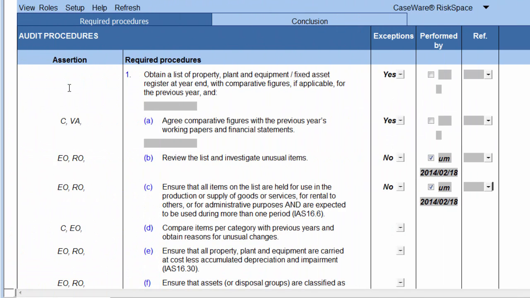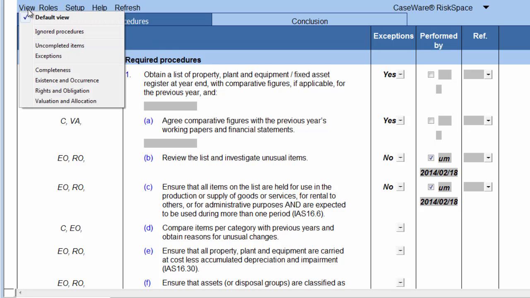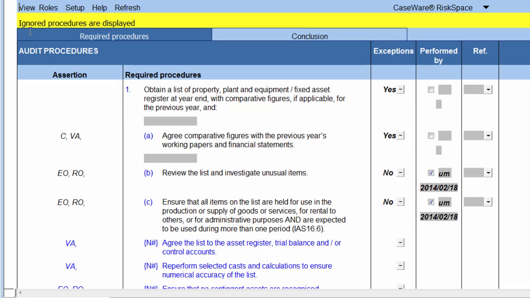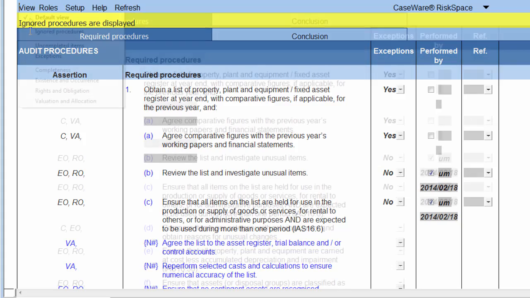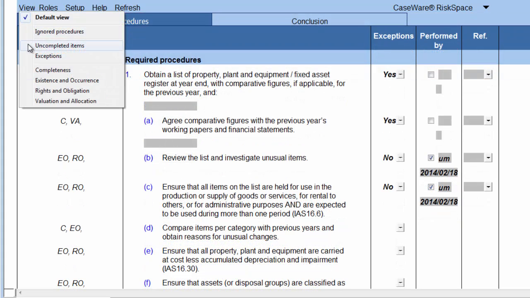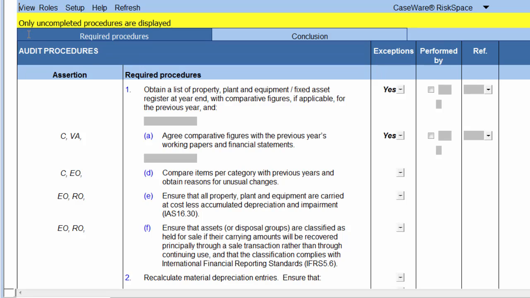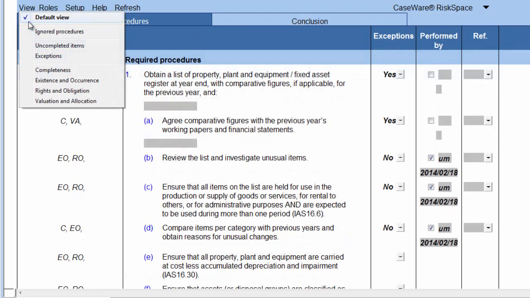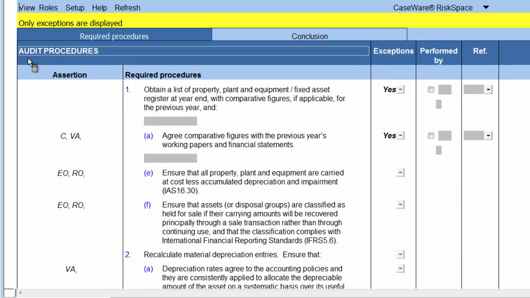For your convenience and easy reviewing, we have built in different views for this document. To access the views, you can click on View and then click on the relevant item you want to view. Default View will show you all the completed and uncompleted items that were not hidden or ignored. Ignored Procedures will show you all the procedures that were ignored or hidden. Uncompleted items will show all the procedures that are not completed. Exceptions will show all the procedures with exceptions in the document.